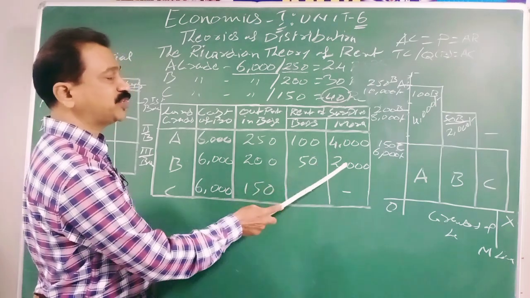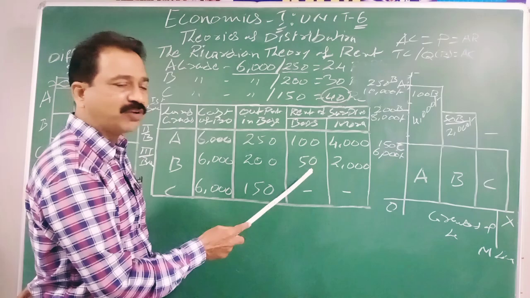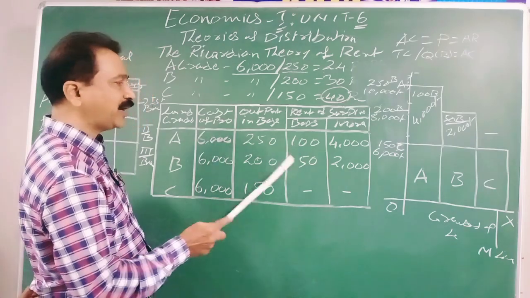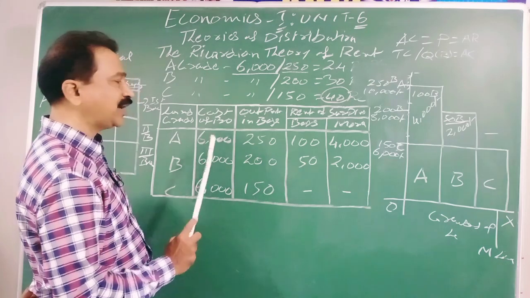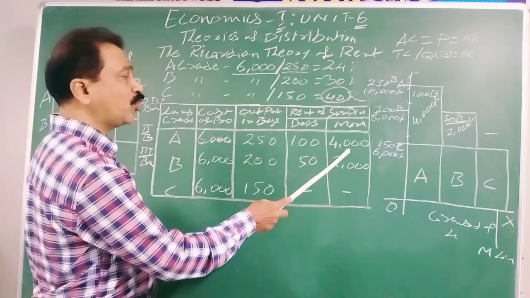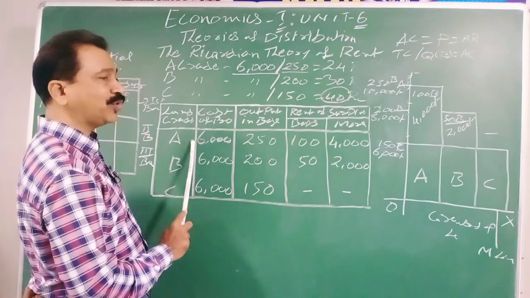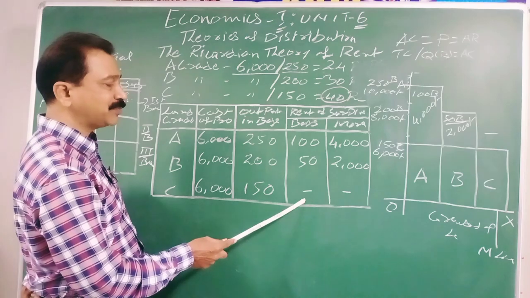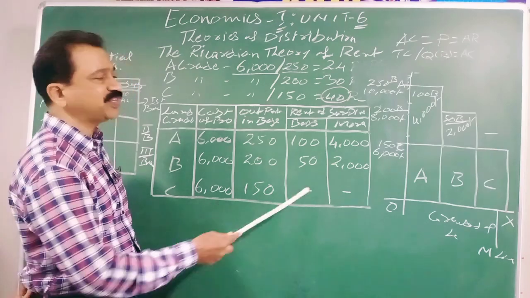This will become the rent. Either the person has to pay in physical terms 100 bags to A grade land, 50 bags to B grade land, or 4,000 rupees to the A grade landowner and 2,000 rupees to the B grade landowner. There is no surplus on the C grade, so there is no rent to the C grade lands.